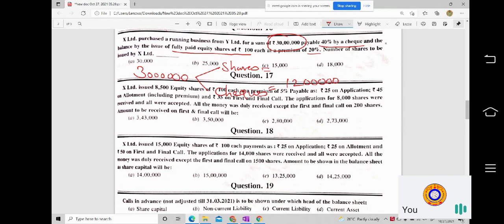Check is 12 lakhs out of 30 lakhs. The balance will be how much?